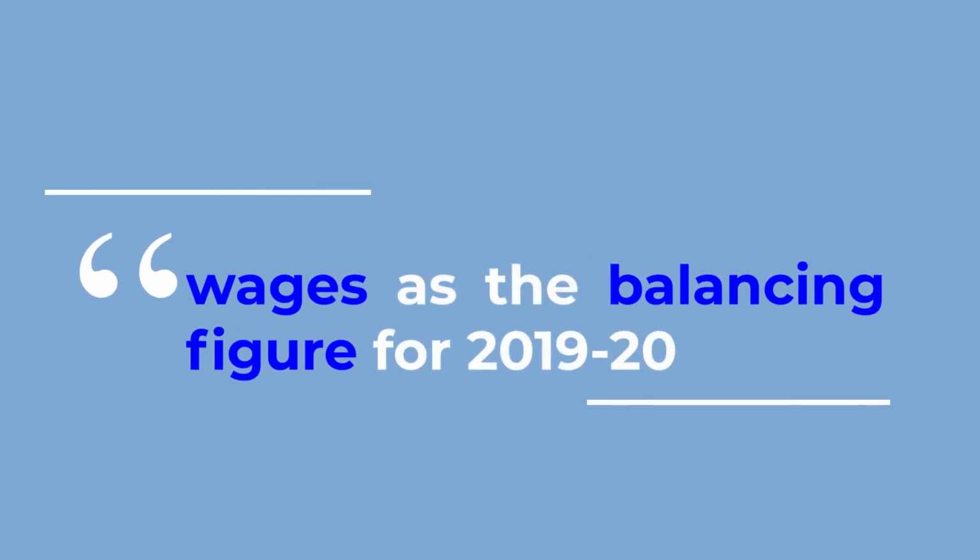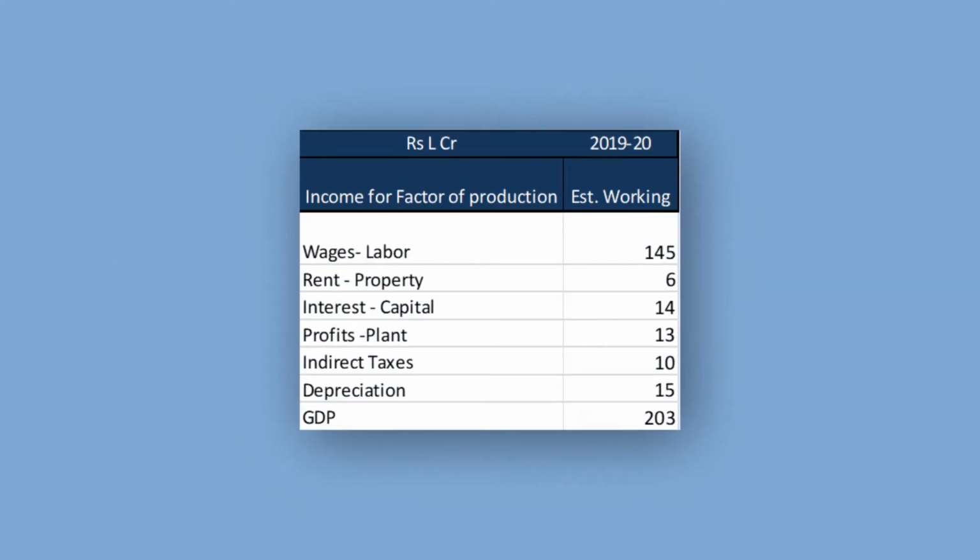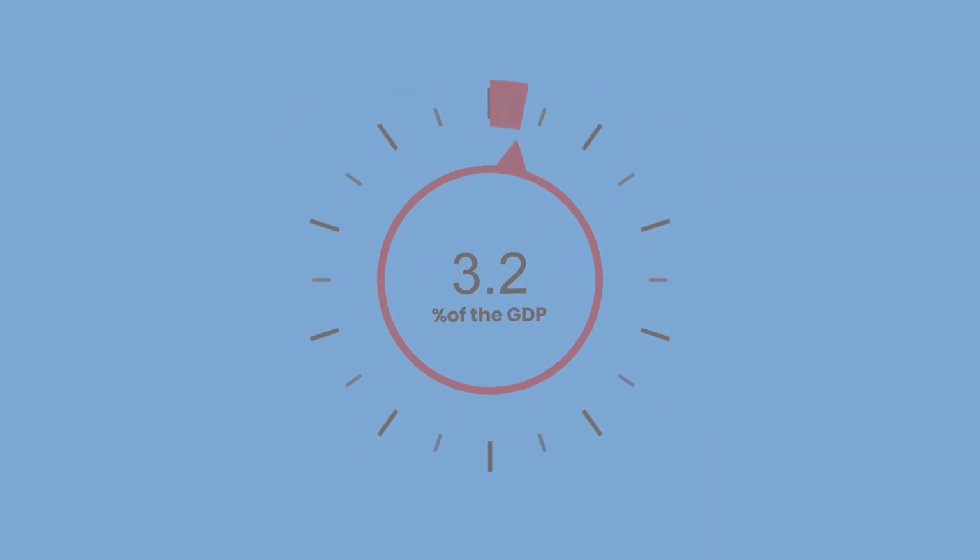This gets us to the balancing figure for the wages, which comes to around 145 lakh crore rupees. And this takes the lion's share of the GDP, roughly 70% of the GDP, as per the income approach.